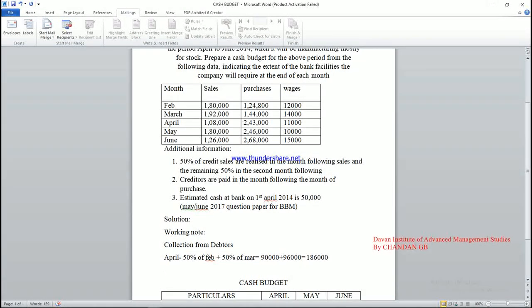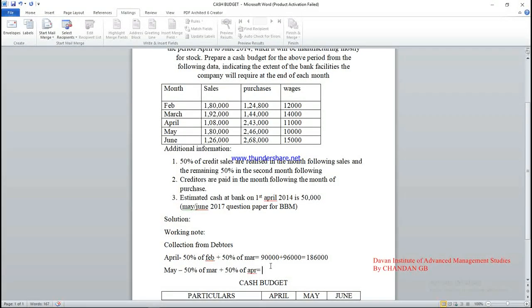As like that, April. Next is May. Again the same: 50% of March plus 50% of April, that equals to, make all the calculations here.